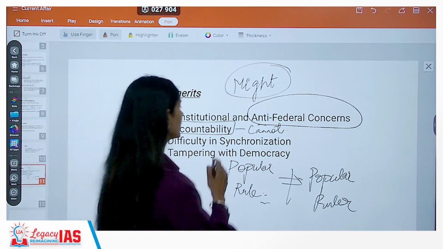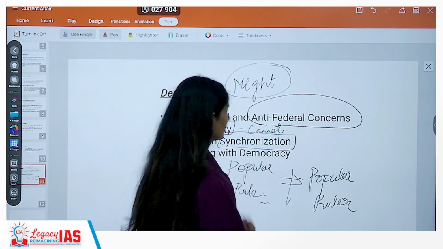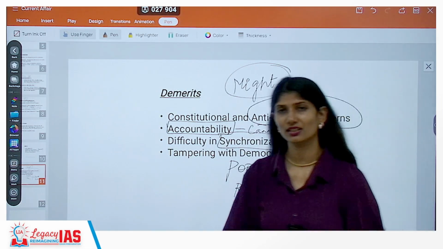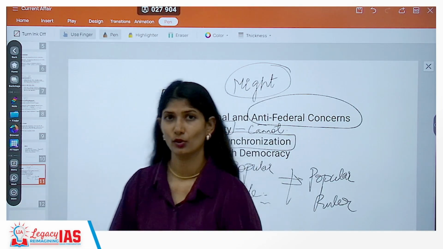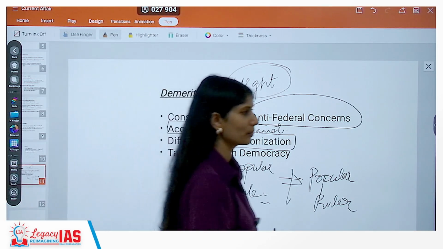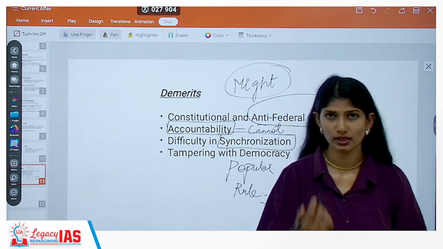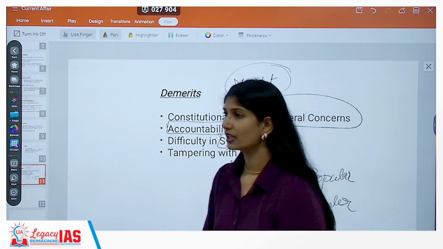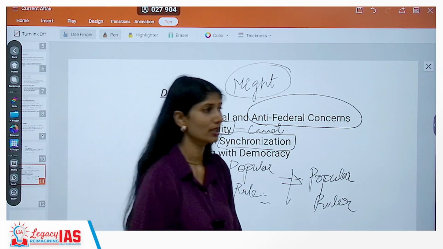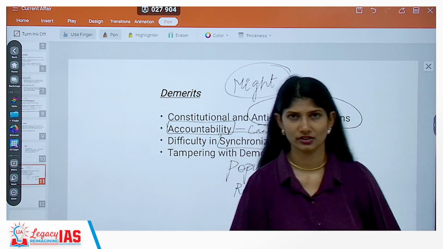Another very difficult thing is synchronization. Synchronizing your state elections to your center elections, that is where the difficulty also lies. Tampering with the democracy, like we said, democracy is all about people's will, right? Already in the current geopolitical scenario, democracy happens to be balancing on very fine lines.